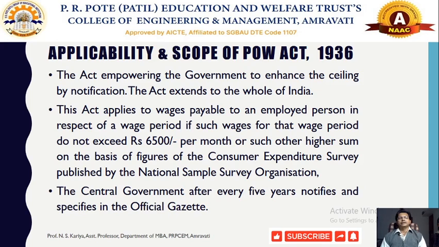Now when we are talking about what should be the minimum wages that the employer has to provide to the workers, this act applies to the wages applicable to the employed person in respect of the wage period, if such wages for the wage period do not exceed 6500 per month or such other higher sum on the basis of the figure of the consumer expenditure survey which is published by the National Sample Survey Organization.